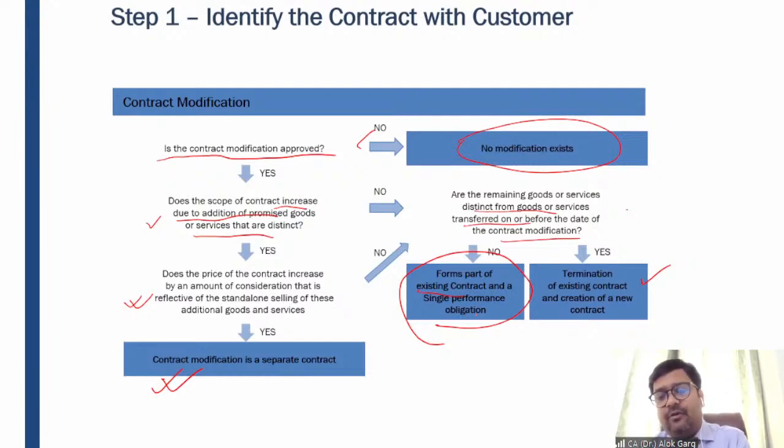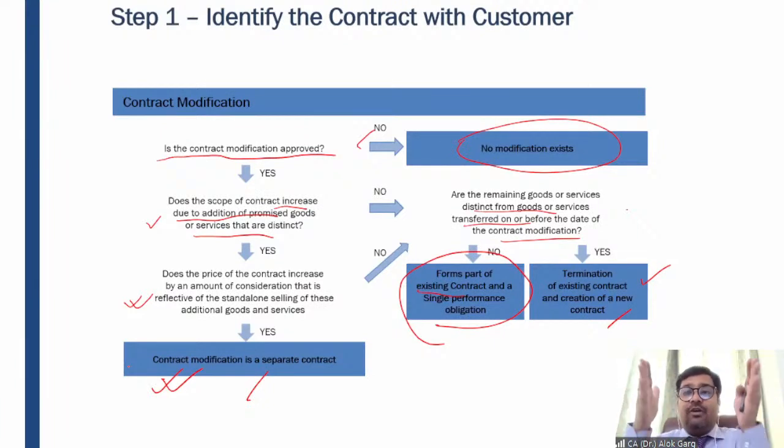In all these three scenarios, what will happen? In the first case, when the goods and services are added at fair values, there were two contracts, one for 120 products, one for 30 products. So these two contracts are running parallel. When the goods and services are different but the price is not at fair value, in that case the existing contract has terminated and the new contract has come into the picture, so only one contract is there.